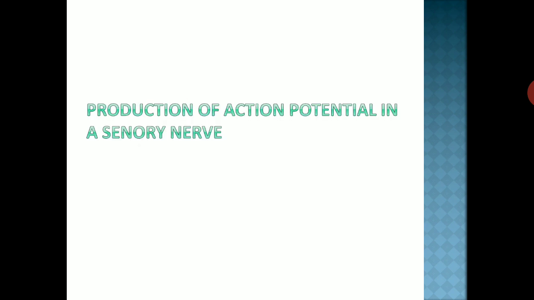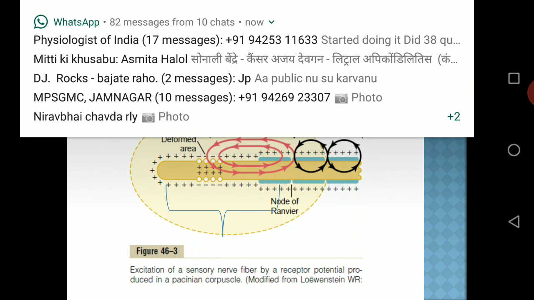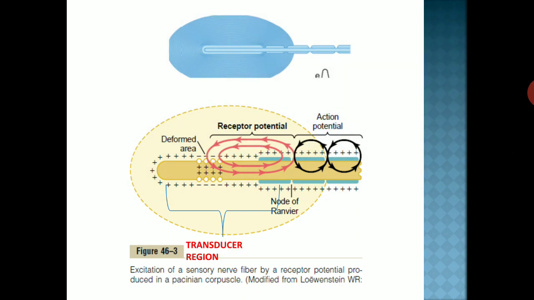Now production of action potential in sensory nerve. So this is the Pacinian corpuscle. This is the structure of the Pacinian corpuscle. This is connective tissue lamina, and inside there is a nerve fiber. This portion is unmyelinated. After that there is the first node of Ranvier. And this portion is the myelinated portion of the nerve fiber. So this is the deform area.